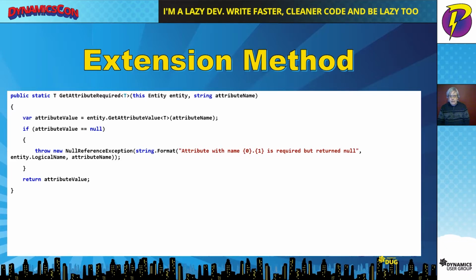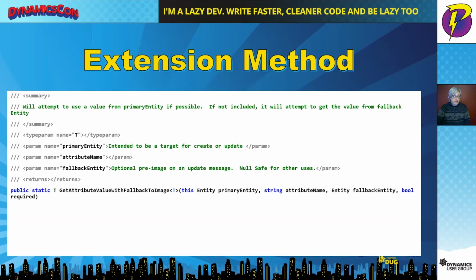So in this case, we're introducing error handling, but we're making it more robust than a developer might do on their own, and we're making it more consistent. So as we take a look down here, we've passed in an entity and an attribute that we want to make sure exists inside the entity. Over here, we have returned an error message if it's not found that's giving both the entity name and the attribute name, so we're getting a meaningful error message back. A lot of times we don't get meaningful error messages back just because they're too difficult to be creating over and over, and so developers just skip over them. This makes it so easy that there's no excuse.